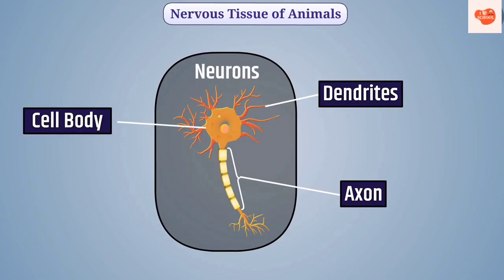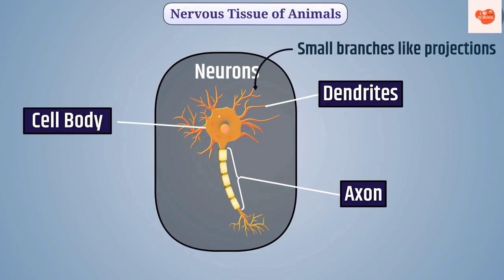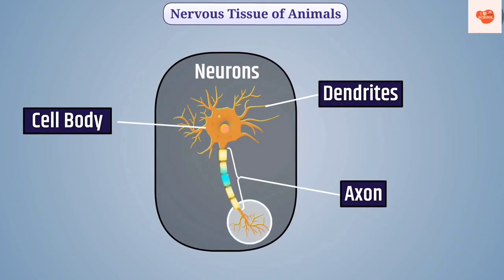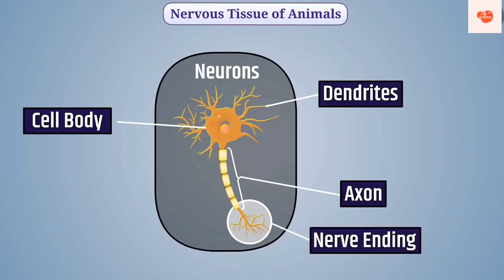From the cell body of each neuron, small branch-like projections, dendrites, arise, and one long projection, that is, axon, arises. The terminal end of the axon is called nerve ending.